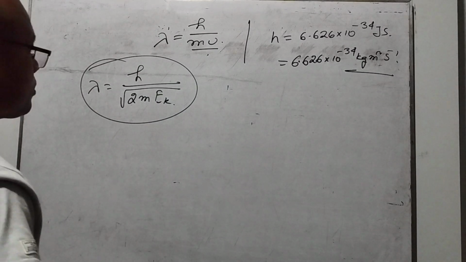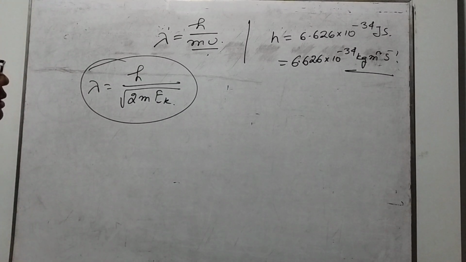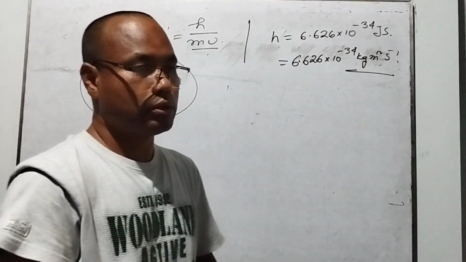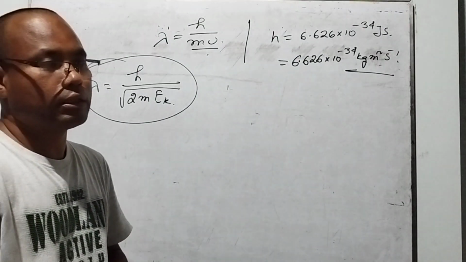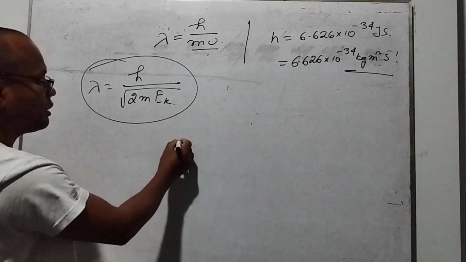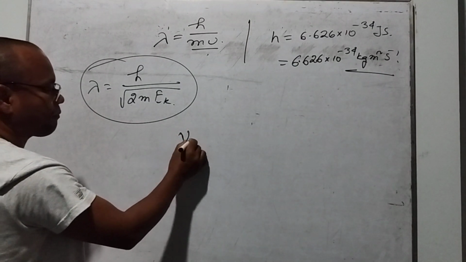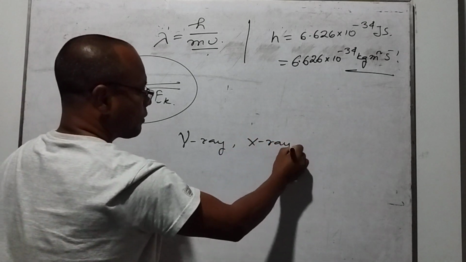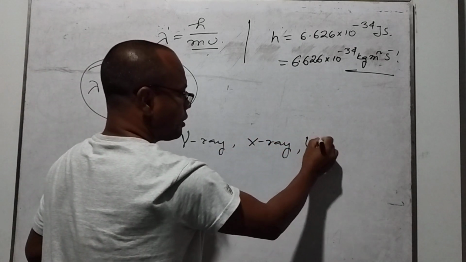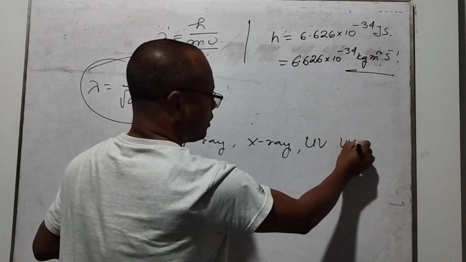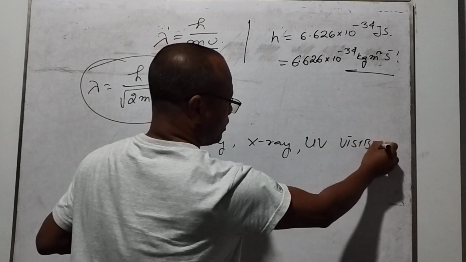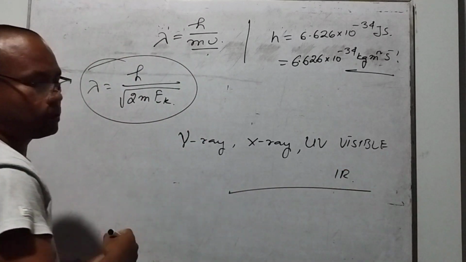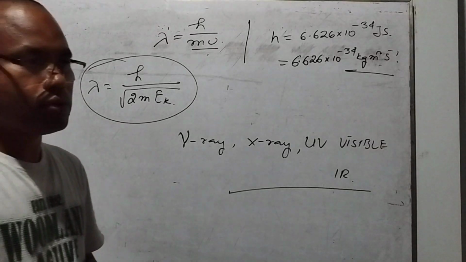So from those concepts we can find out different types of electromagnetic radiation. Some common electromagnetic radiations I just mention here: gamma ray, X-ray, then UV, here is the visible light, then IR. These are the common electromagnetic radiations.